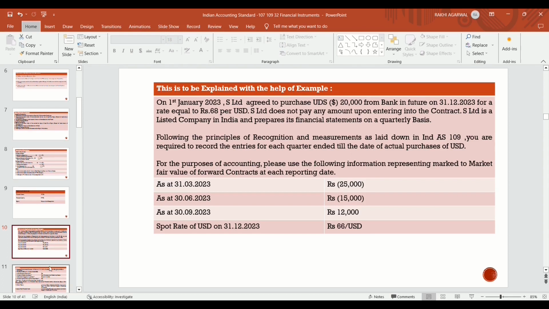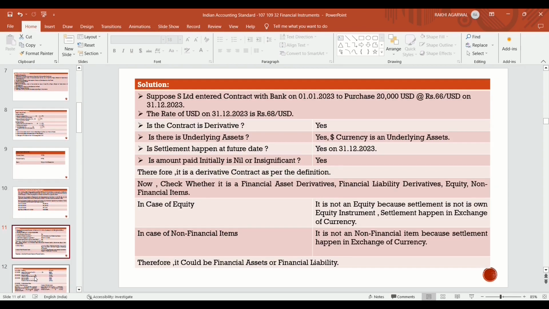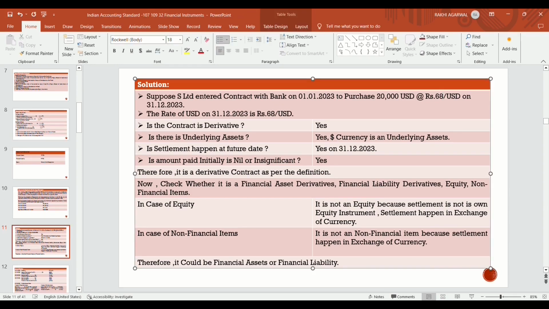Now, how will we recognize these changes in currency? How will we recognize them in the financials? Suppose S Limited enters a contract with a bank on 1st January 2023 to purchase 20,000 USD at 68 on 31st December.